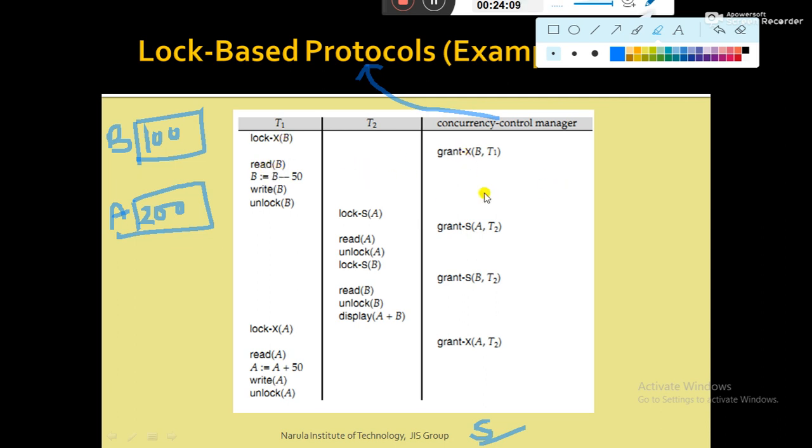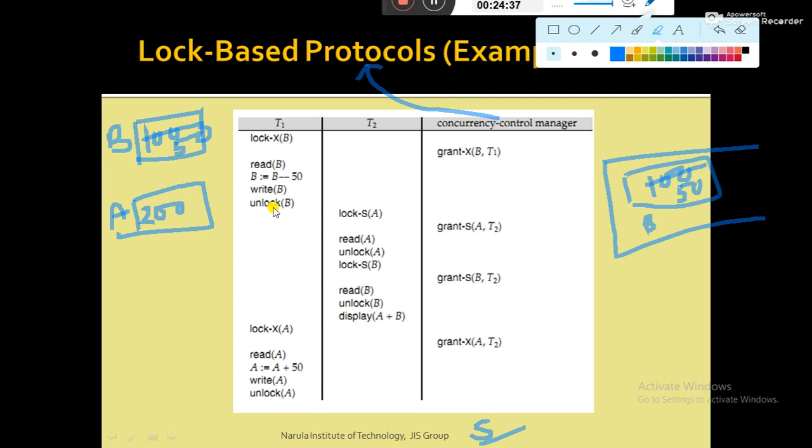Read B. So this is RAM. So in a local buffer, B will be occupied. B becomes 100. So read B, B is equal to B minus 50. So it becomes 50. Then write B means that value is written over here in the hard disk. So it becomes 50. Then unlock means B is unlocked. B can be used by anybody.